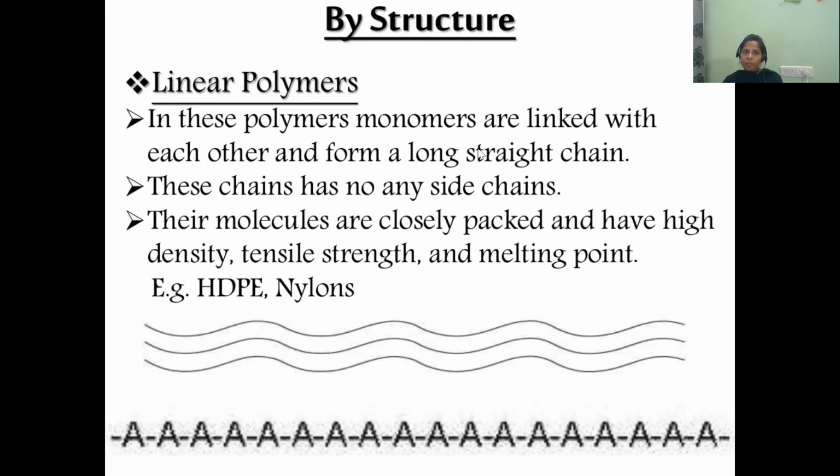Linear polymers are nothing but polymers in which monomers are linked with each other and form a long straight chain. So how are the monomers linking? See here, how the A's are joining with each other. All the A's are linking with each other. A is a single monomer here. And all the monomers are linking one to another in a linear manner.